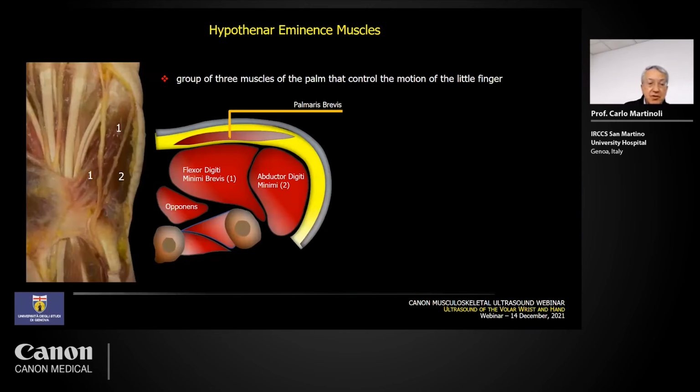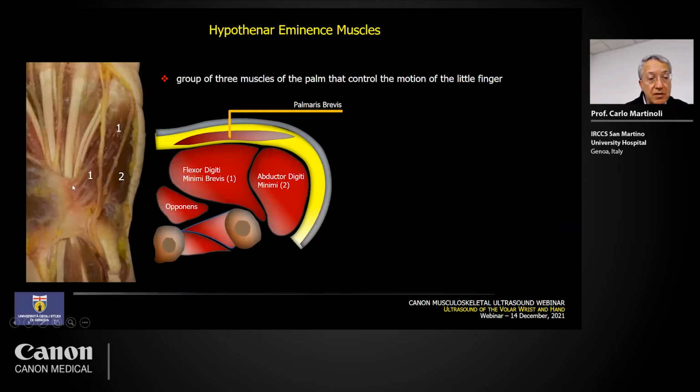So this image is the ulnar side of the palmar aspect of the hand, and in this image we see the arrangement of the two superficial muscles of the hypothenar eminence, the flexor digiti minimi brevis and the abductor digiti minimi that is located in a more external position.